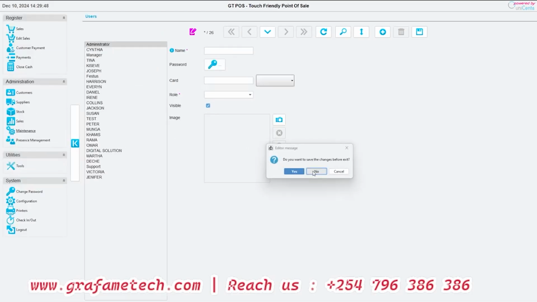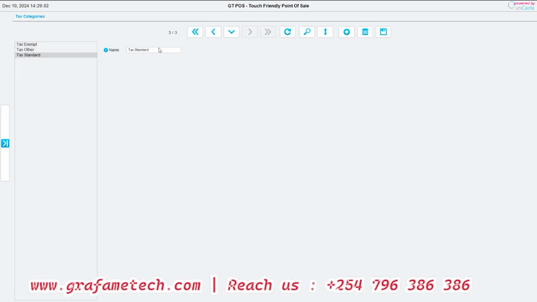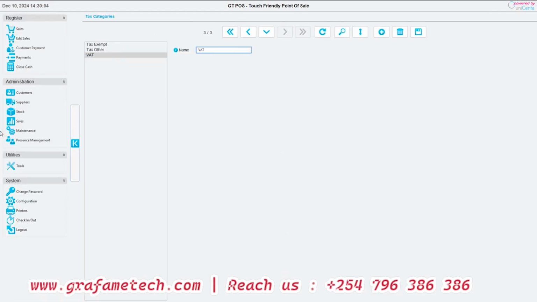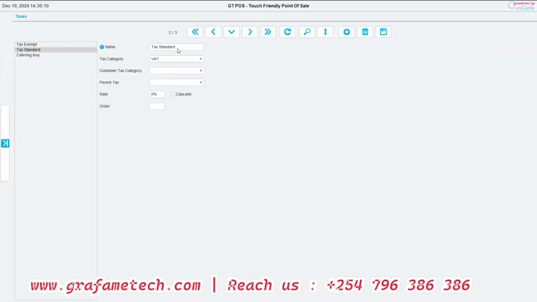If we come now to tax categories, this is where I've told you, you can also have these called, instead of tax standard, you can say VAT. You see, you are now good. That's where we can categorize them. We can also set the rates, if it's the tax standard or the tax category VAT.